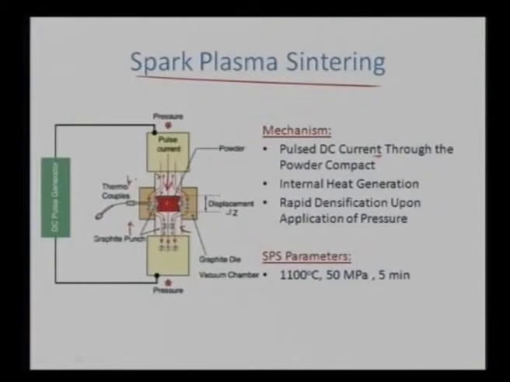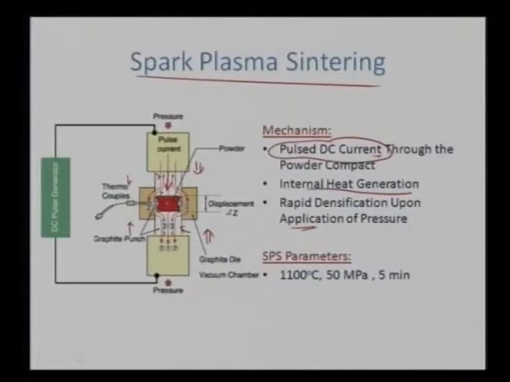Because of Joule heating, there is automatic internal heat generation. Once we apply the pulse DC current, we get heat generation, and we compact the powder via the punch, and that results in densification once we apply the pressure.